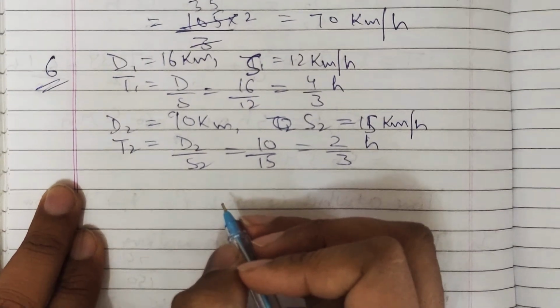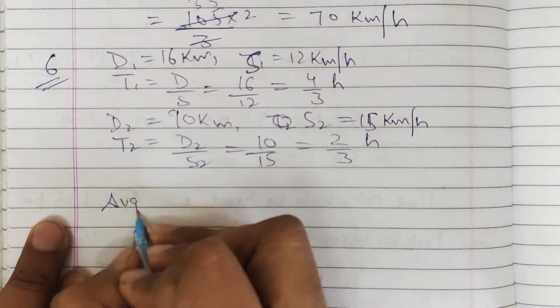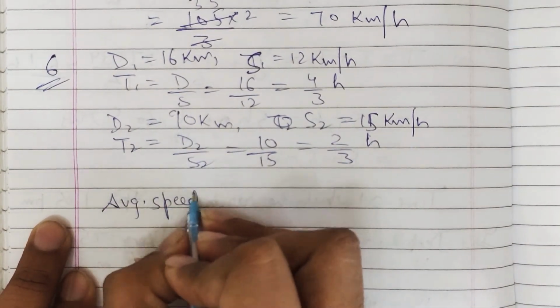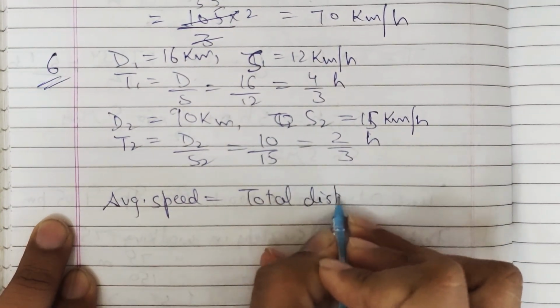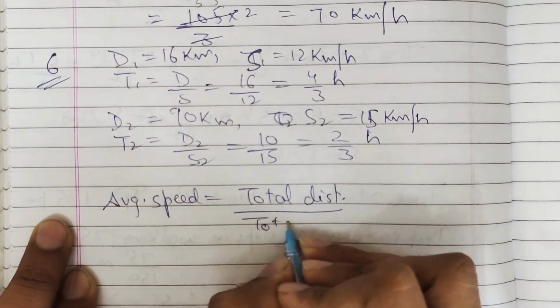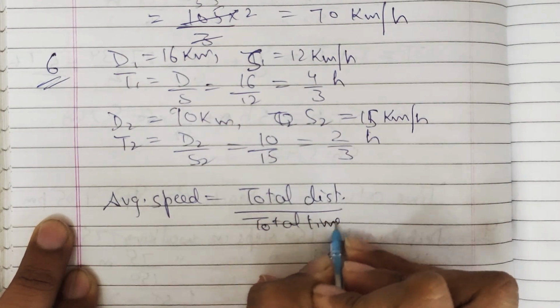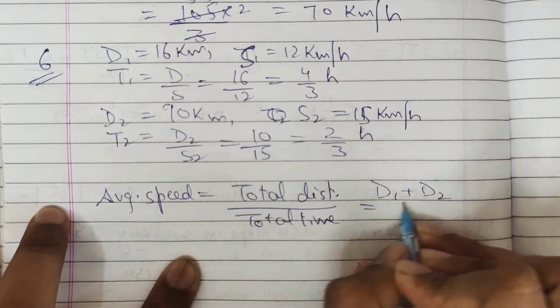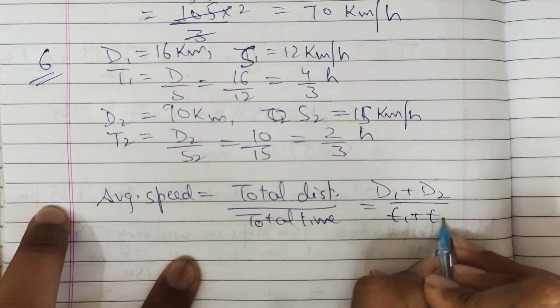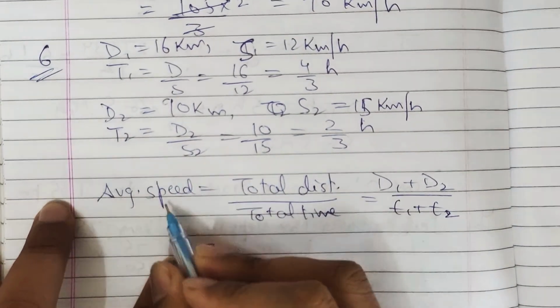Now average speed. So average speed is equal to total distance upon total time, D1 + D2 upon T1 + T2. This is the formula for average speed.